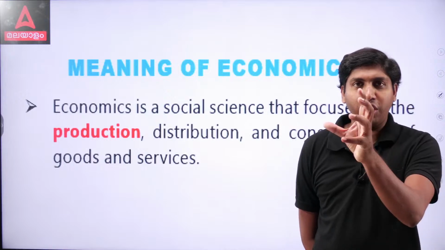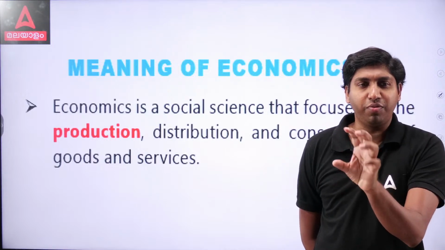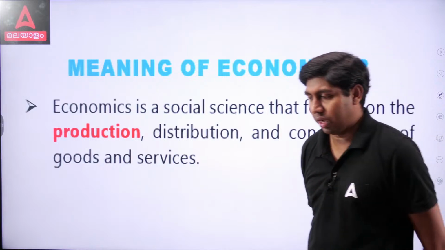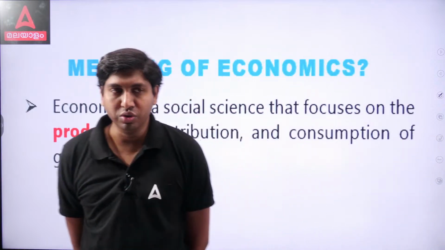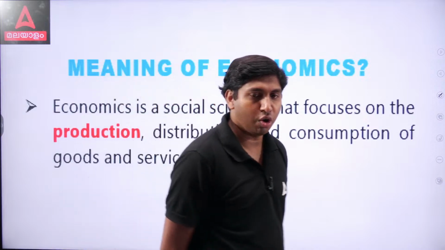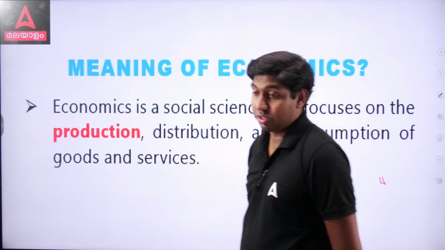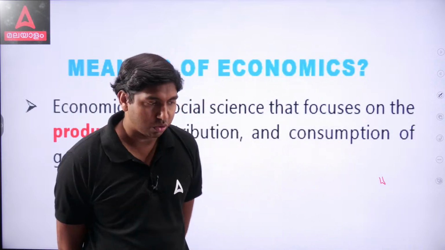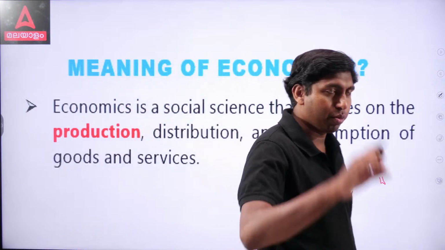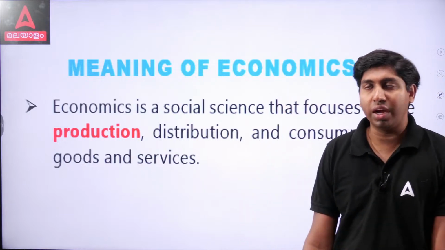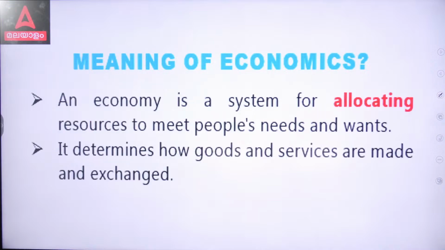So economics is a social science and it focuses on production, distribution and consumption of both goods and services. So this is all about economics. Simply, economics is a social science. What are the focus areas of economics? Production, distribution and also consumption of goods and services. Then,